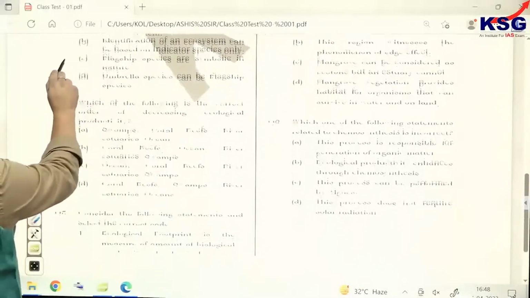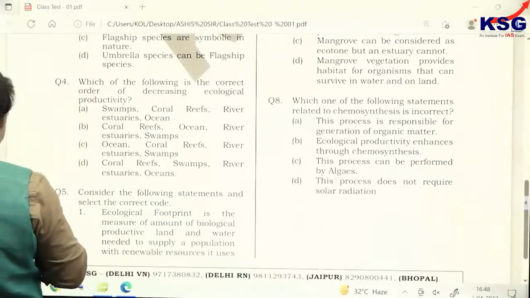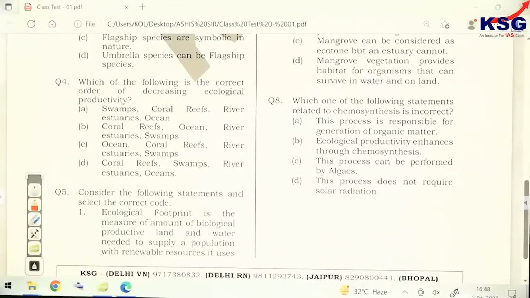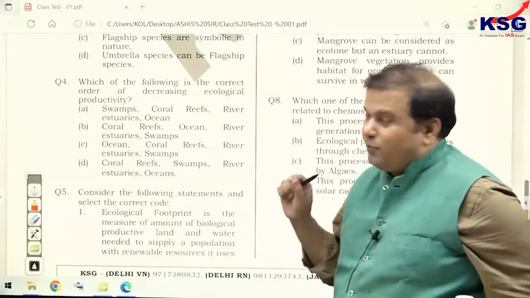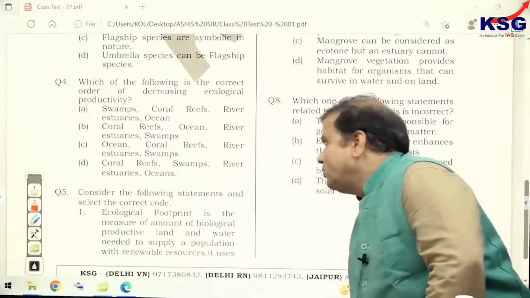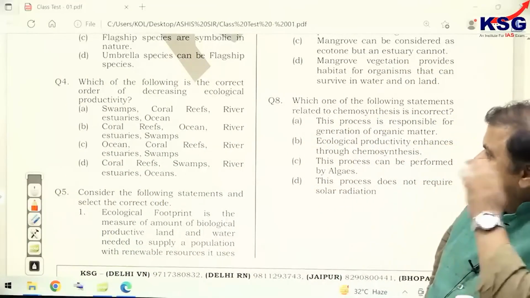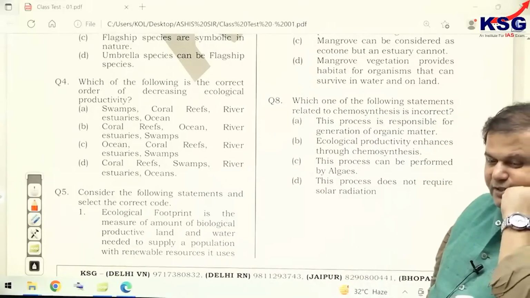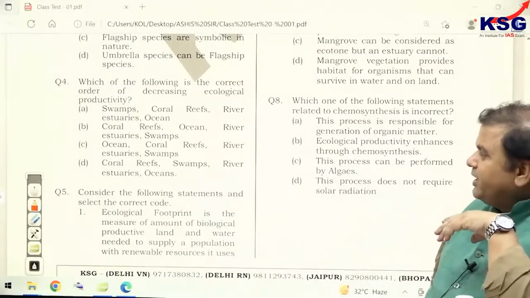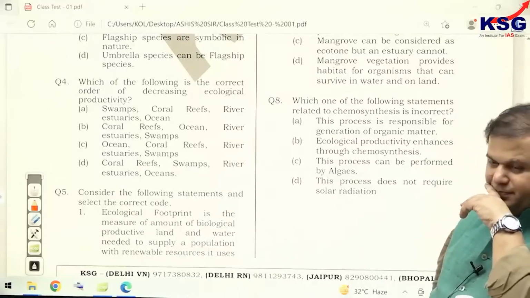Now tell me this one. Question 4th. Which one of the following is the correct order of decreasing ecological productivity? And you know very well because we have discussed, I have written on the board also all these things. Swamps, coral reefs, river, oceans, estuaries. Tell me what should be the answer for question number 4.